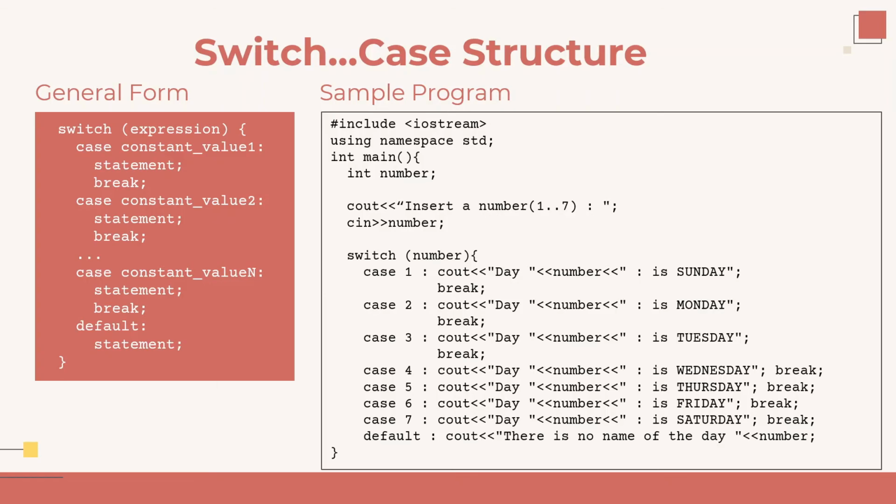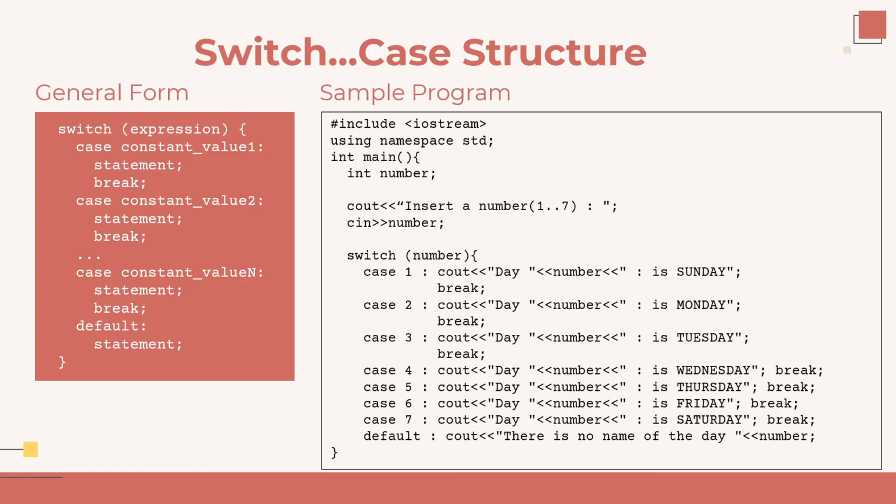Moreover, the last one is the default statement. The default statement is used to execute the program if all cases are not met. The compiler will execute this alternative statement if the value that we insert does not match the defined constant value. The sample program on the right side describes the use of a switch case structure.